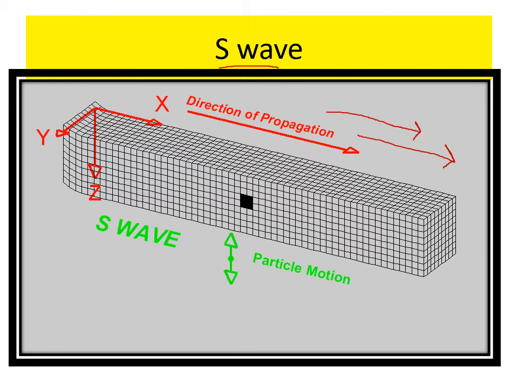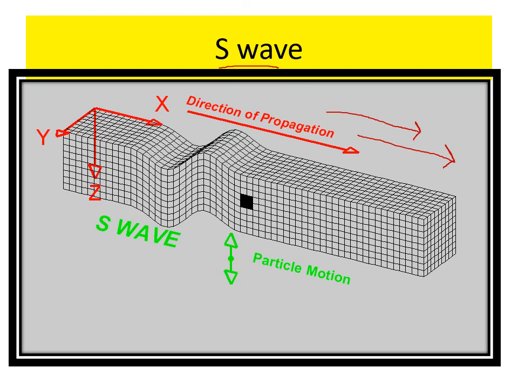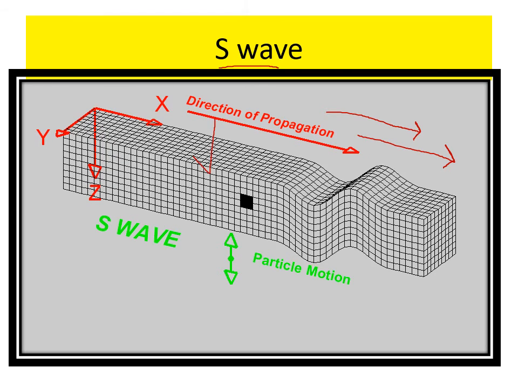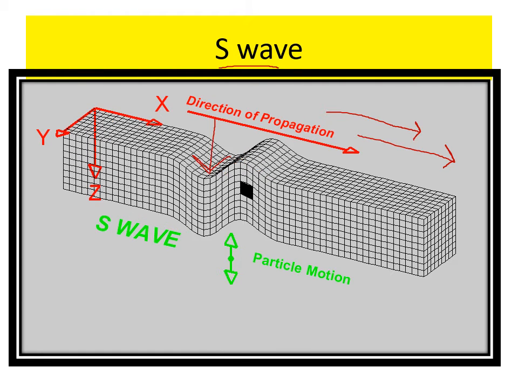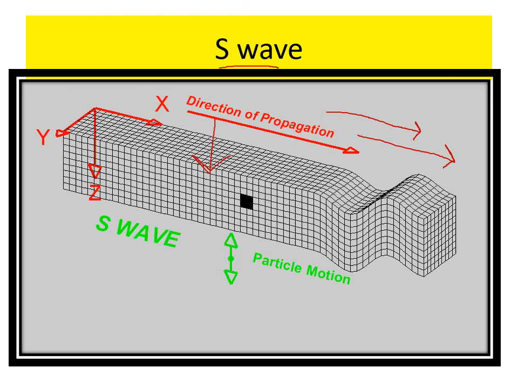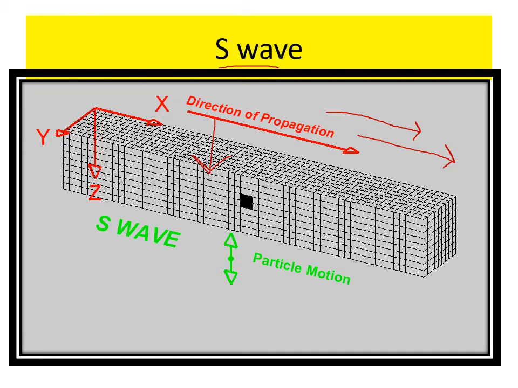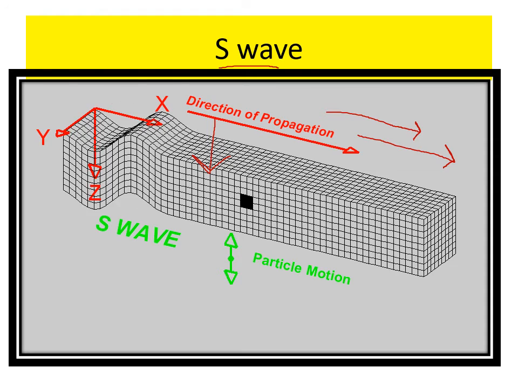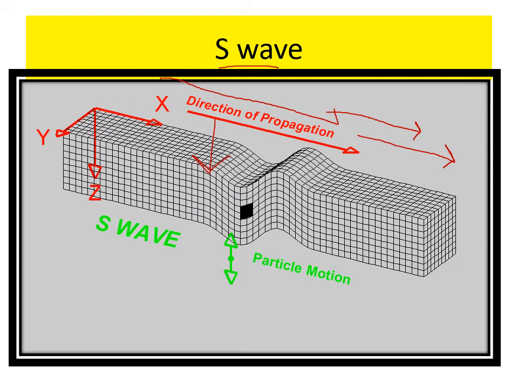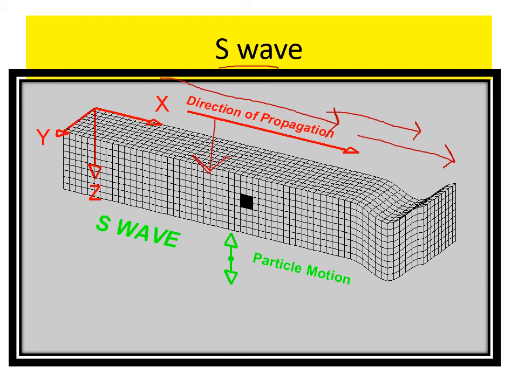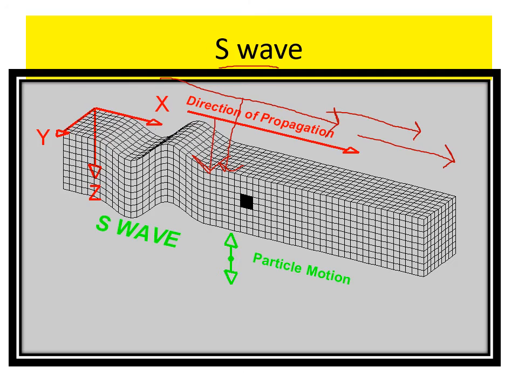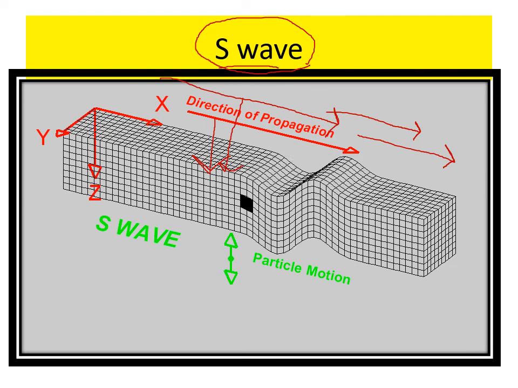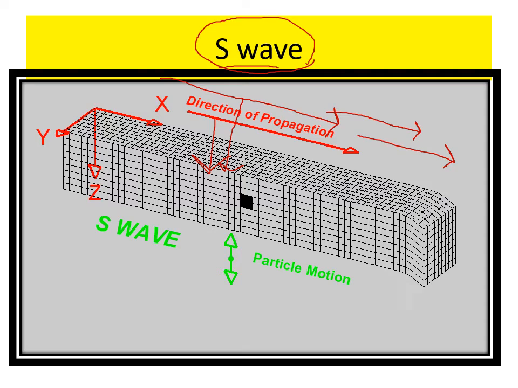Here the particles or medium are oscillating perpendicular, that is at a 90-degree angle, to the direction of moving or the direction of propagation. That's why it is called transverse. Transverse means almost perpendicular to the direction of movement. It is also known as shear wave. S wave is slower than the P waves. It cannot pass through the liquid.